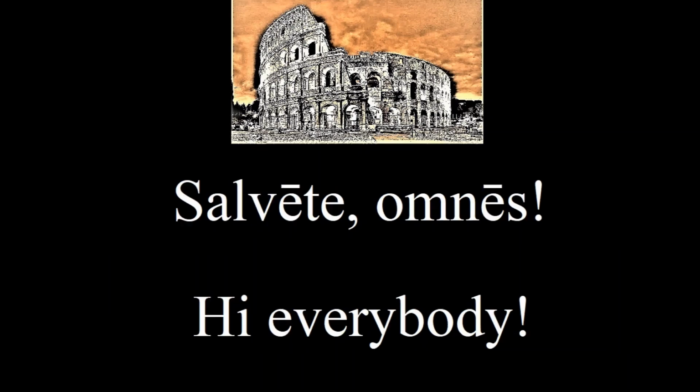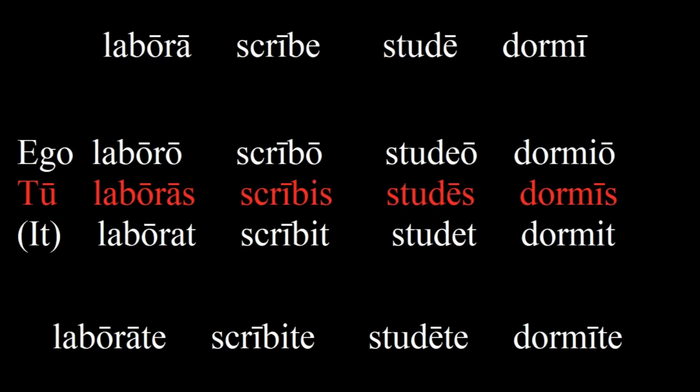The greeting Salvēte that I've been giving at the beginning of lessons is actually also an imperative form, but it's plural. The te on the end is a pluralizing suffix, and we simply add this to the normal imperative form to make it plural in all but one case. The verbs that end in ere but switch to I in second person also switch to I in the imperative plural form. For example, scribere becomes scribete. So really, to form the plural imperative, we use the to form and replace the s with te. Say now in plural form, study.